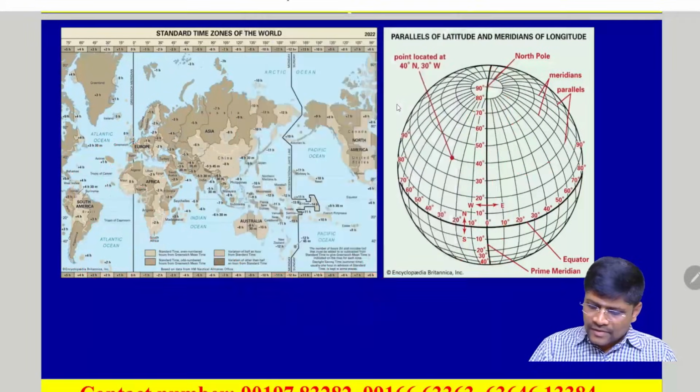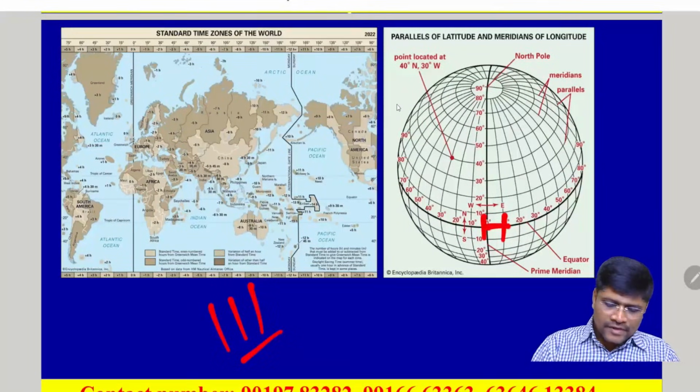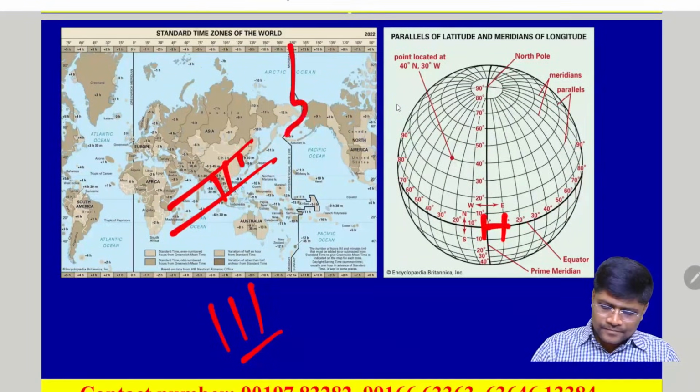The maximum distance between any two longitudes can be seen only in the equatorial region, that is nearly 111 km. And the distance between any two latitudes is also 111 km. Clear?